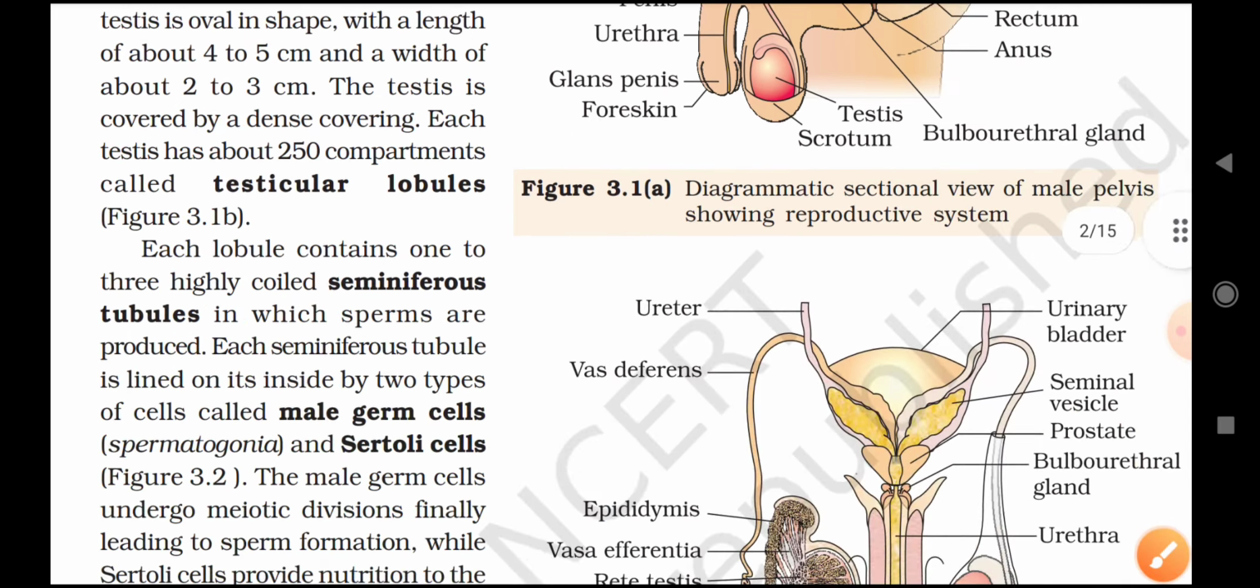Note this down, this may be asked in the exam. The accessory glands: the male accessory glands include paired seminal vesicles, a prostate and paired bulbourethral glands.